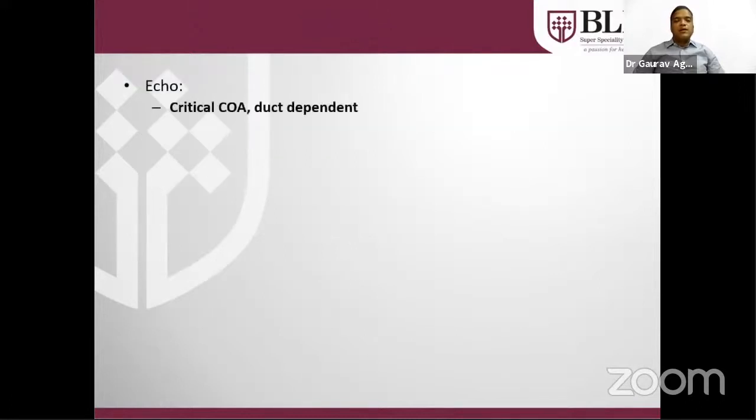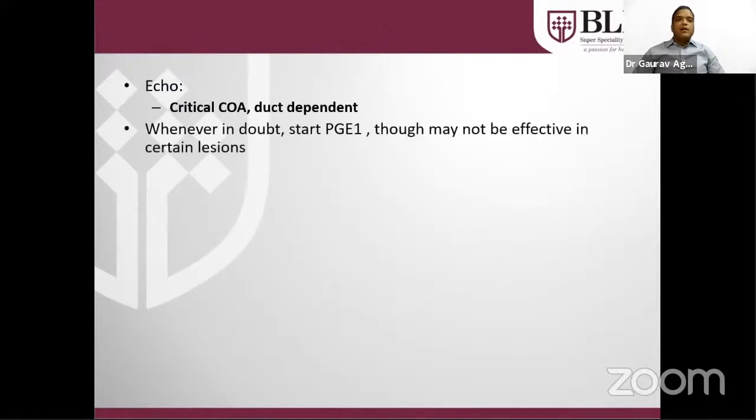Echo showed critical coarctation of aorta that was duct dependent, PDA dependent. Whenever in doubt, we can start prostaglandin infusion, but in some cases it can be detrimental. I will let you know later on. Treatment is, if the patient is having critical coarctation of aorta with normal left ventricle function, the treatment is only surgery, especially up to 6 months to 1 year of age. If the child is big enough, then we can take for balloon.